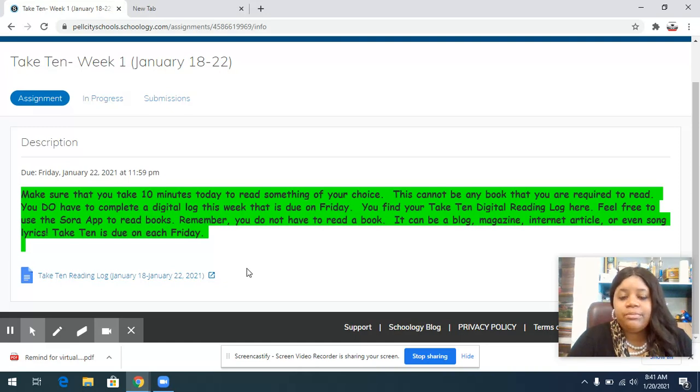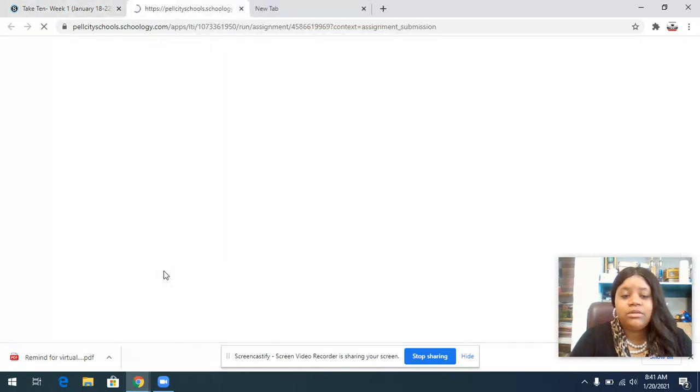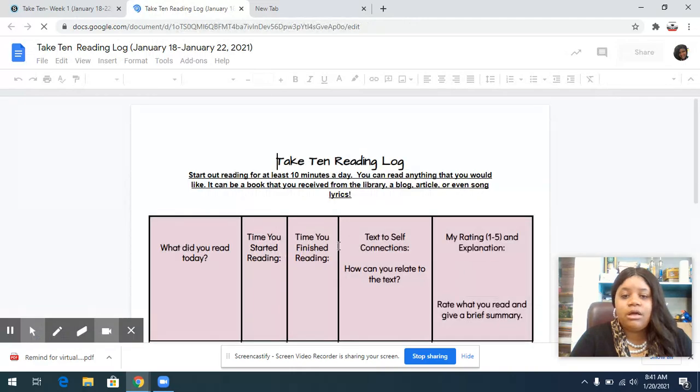Use the Sora app to read books. Remember, you do not have to read a book. It can be a blog, magazine, internet article, or even song lyrics. Take 10 is due each Friday. So you click on here, and you see your actual log.